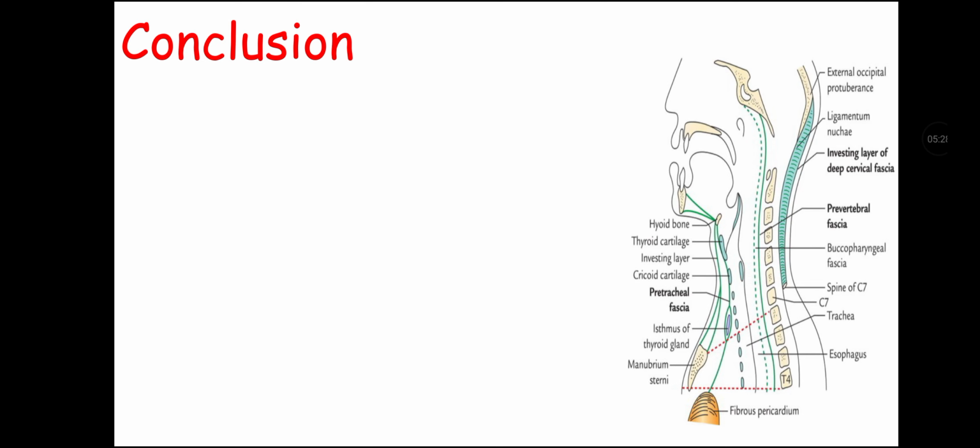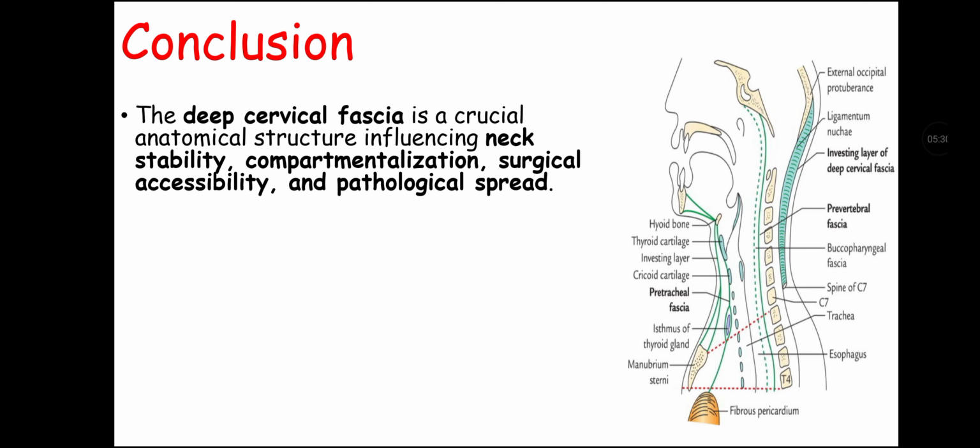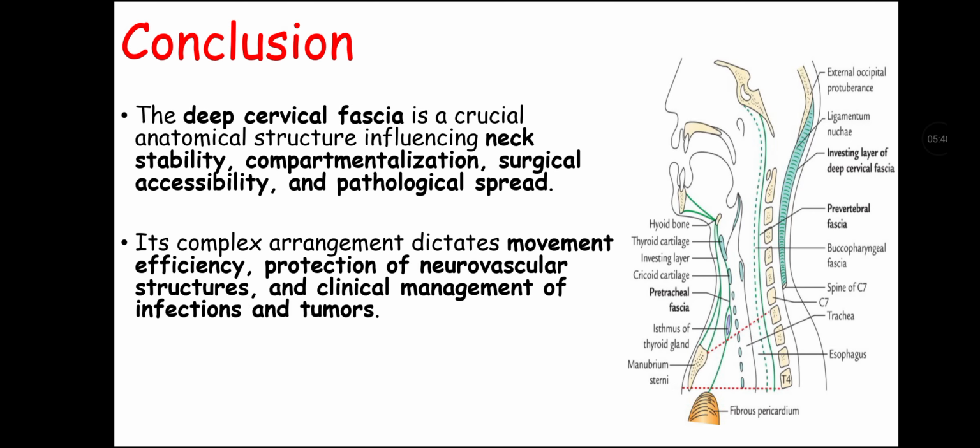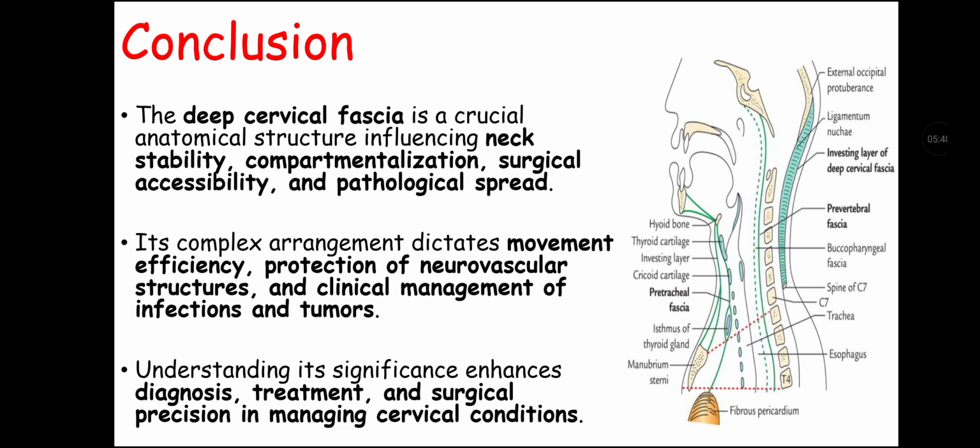Now let's talk about the conclusion. Deep cervical fascia is crucial in anatomical structure, influencing neck stability, compartmentalization, surgical accessibility, and pathological spread. Its complex engagement dictates movement efficiency, protection of neurovascular structures, and clinical management of infections and tumors. And understanding its significance enhances diagnosis, treatment, and surgical precision in managing cervical conditions.